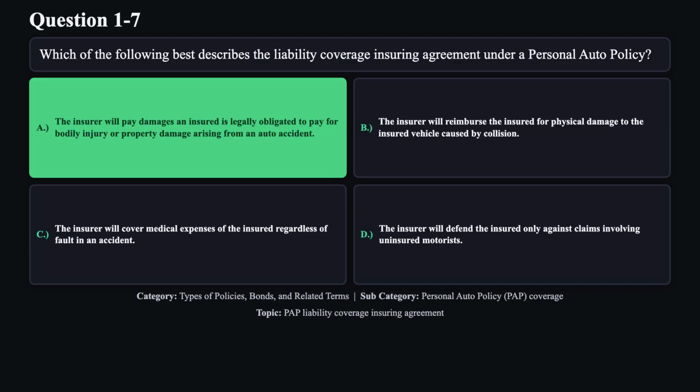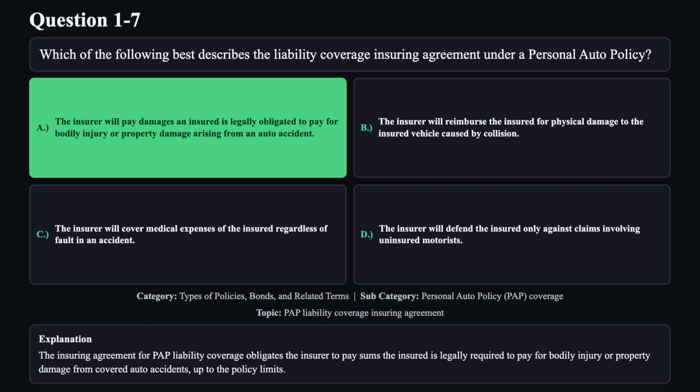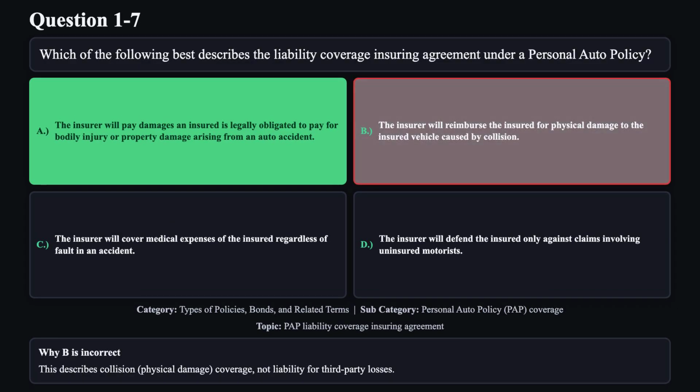The correct answer is A. The insuring agreement for PAP liability coverage obligates the insurer to pay sums the insured is legally required to pay for bodily injury or property damage from covered auto accidents, up to the policy limits. Reason B is not correct. This describes collision, physical damage coverage, not liability for third-party losses.